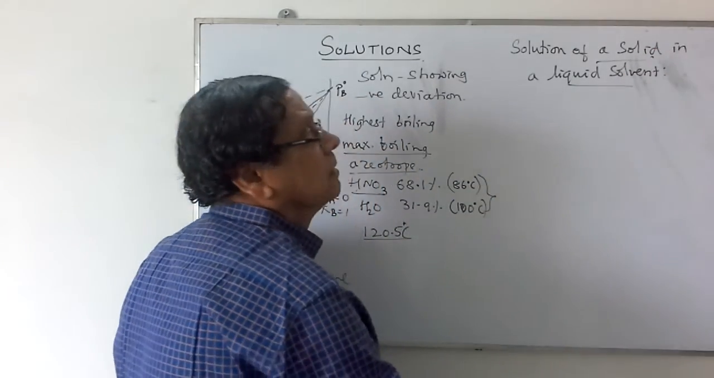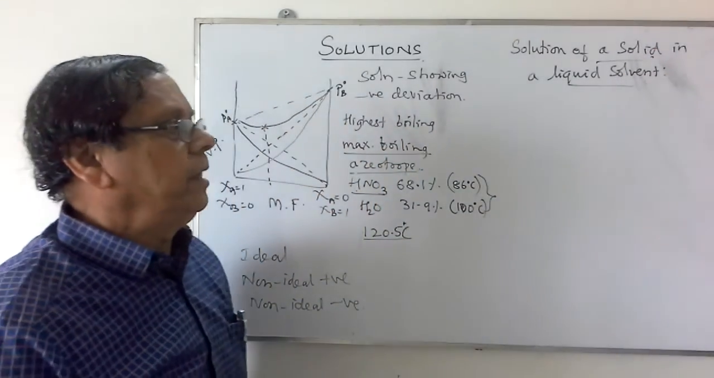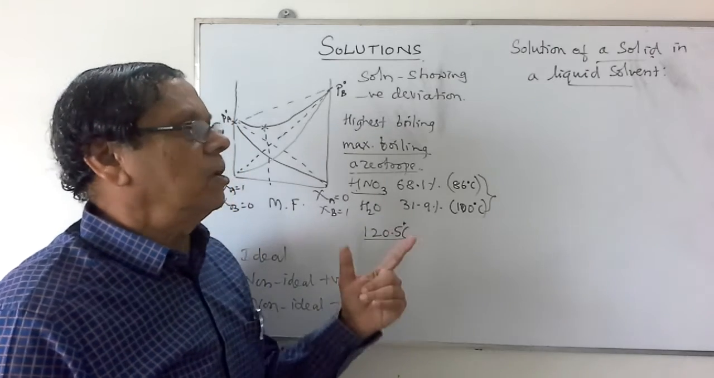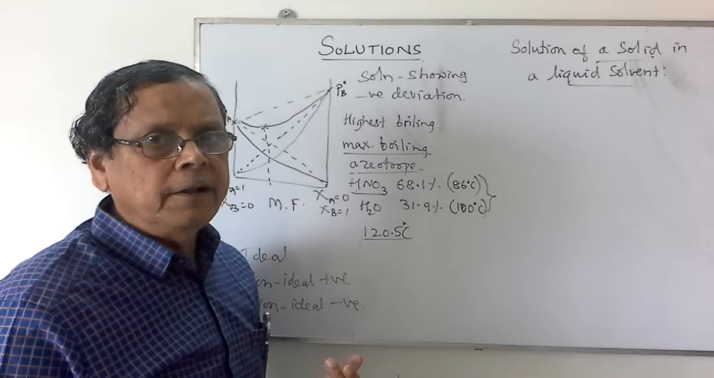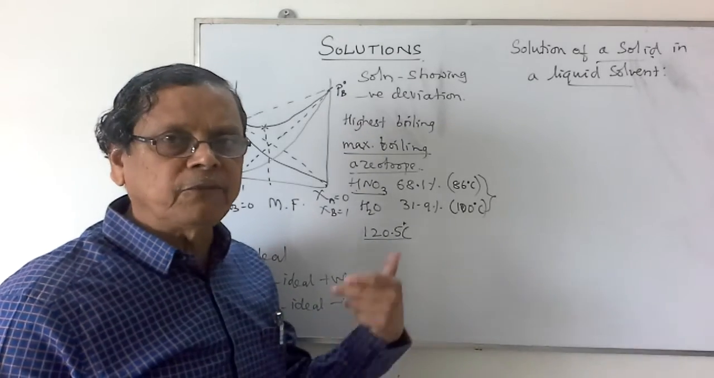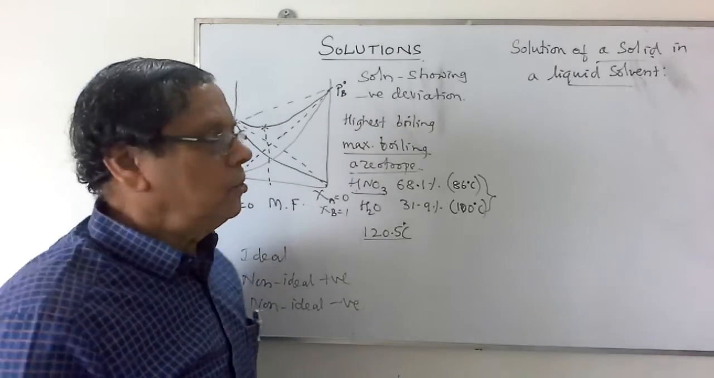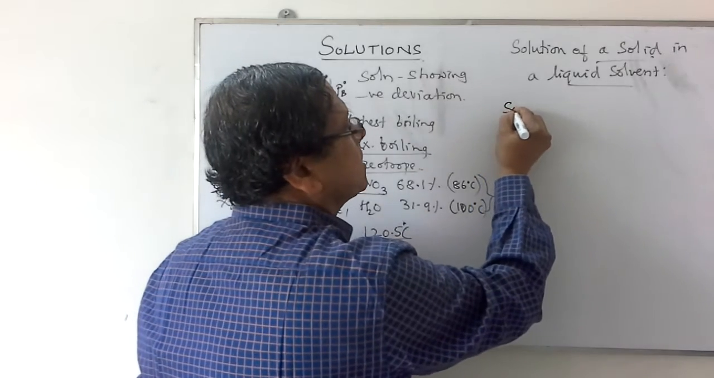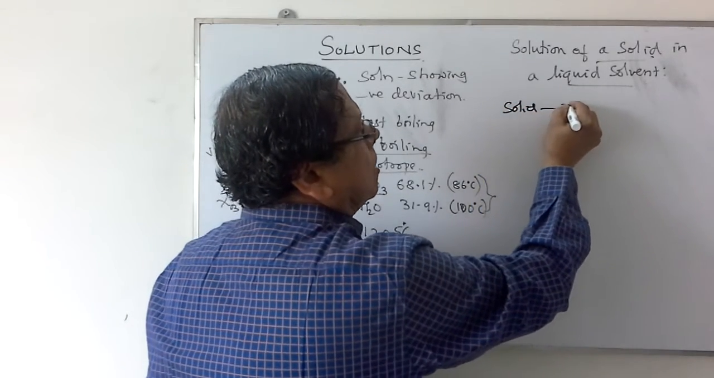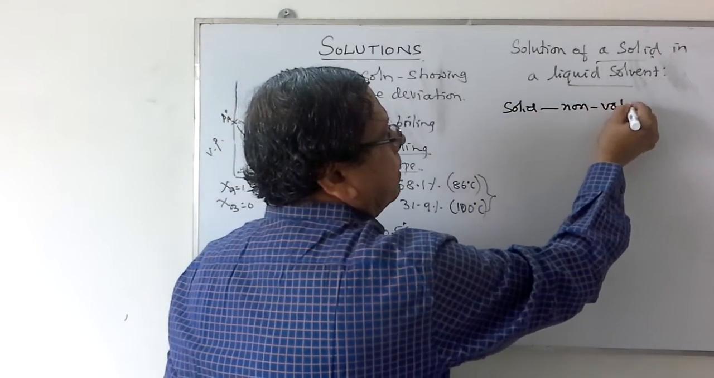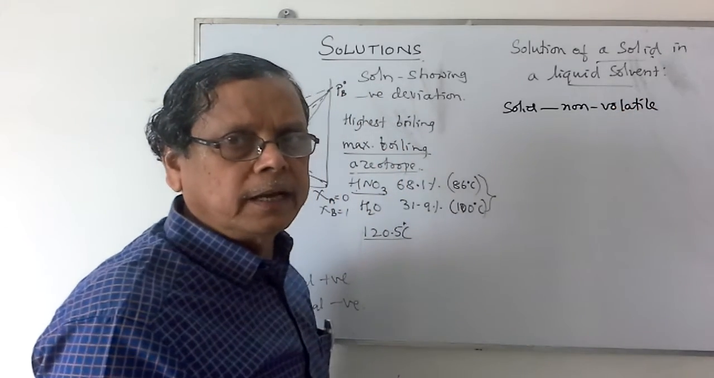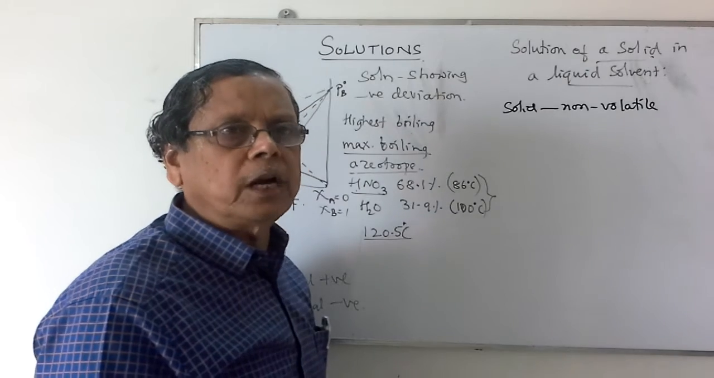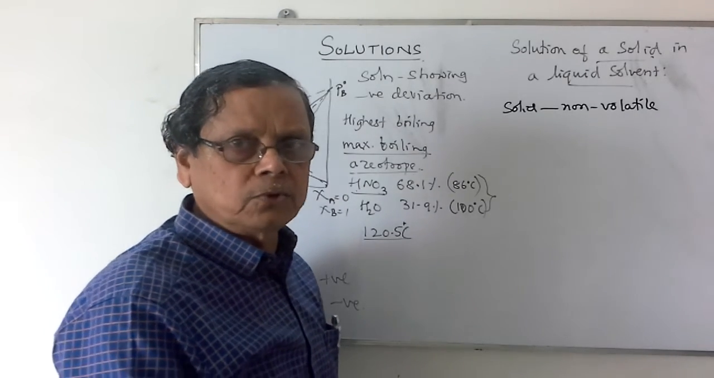In this solution of a solid in liquid, we are considering a solid which is completely soluble in water or in that solvent, and it does not contribute anything to the vapor pressure. So that solid is named non-volatile, and it should remain as it is in the solution, that is, without undergoing dissociation or association.